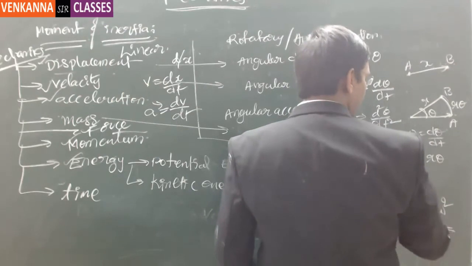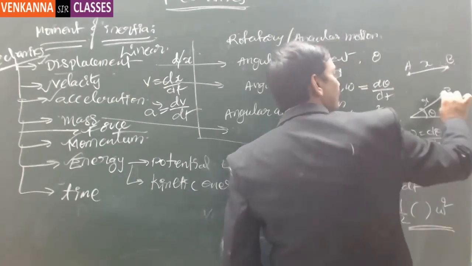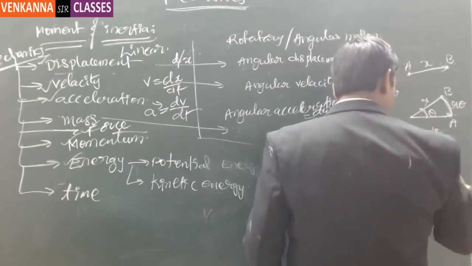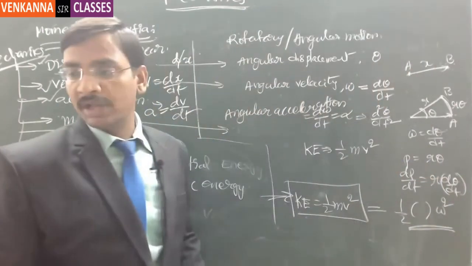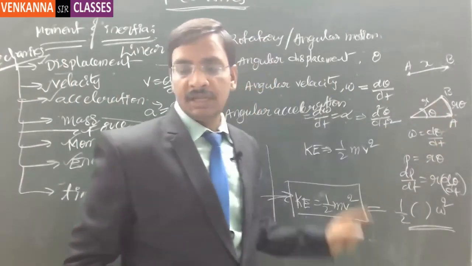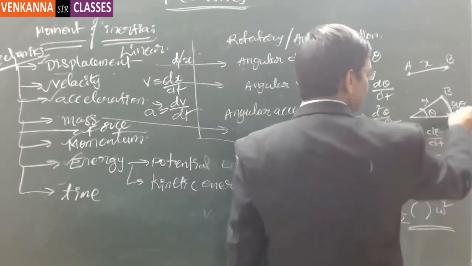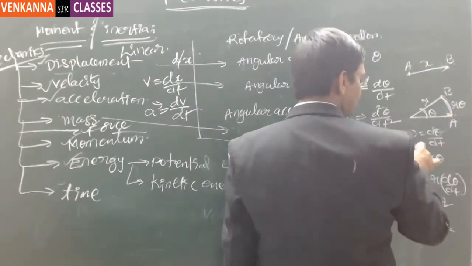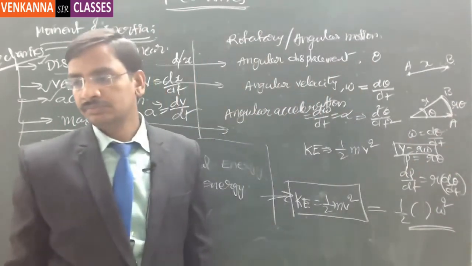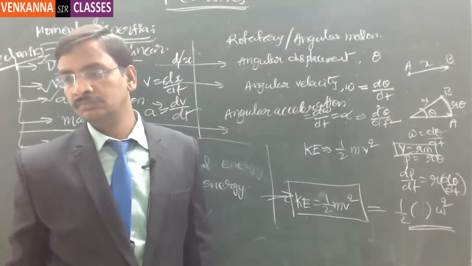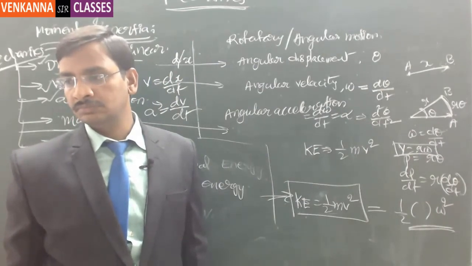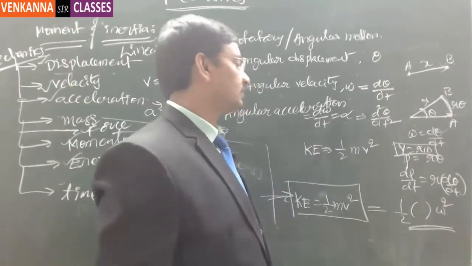Let us say P equal to r theta. Then dP by dt is nothing but the linear displacement rate from point A to point B. Now this is nothing but r into d theta by dt. But d theta by dt is nothing but omega, and dP by dt is nothing but the linear velocity from point A to point B. That means V can be expressed as r times omega. Understood or not? So V can be expressed as r times omega.